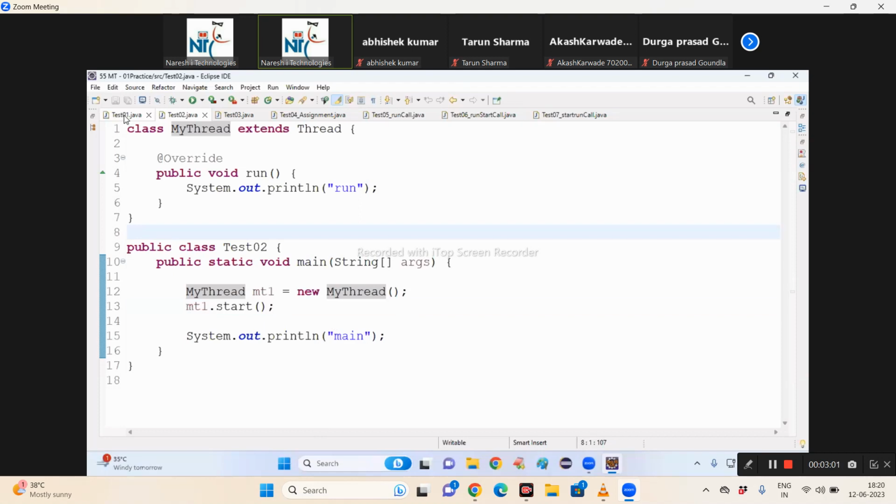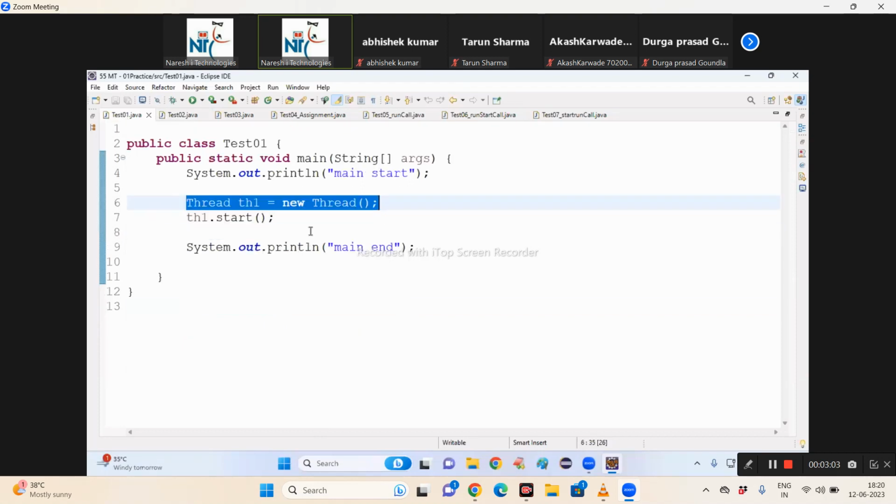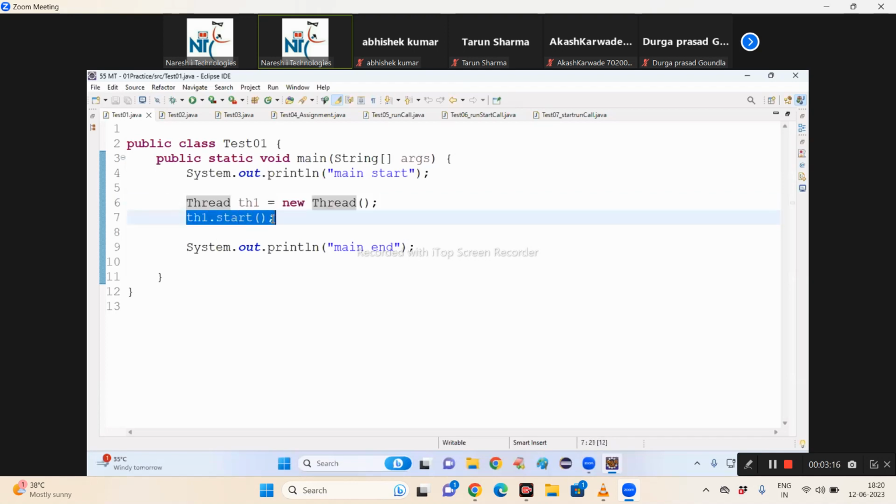Okay. So now, what is the first point we discussed? How to create a custom thread. How can we create a custom thread? By using a Thread class object. Create a Thread class object and call the start method.